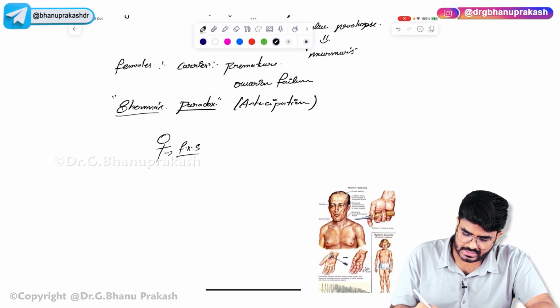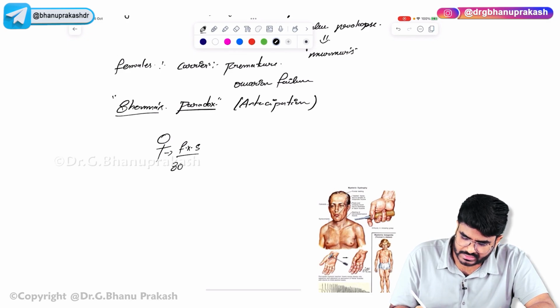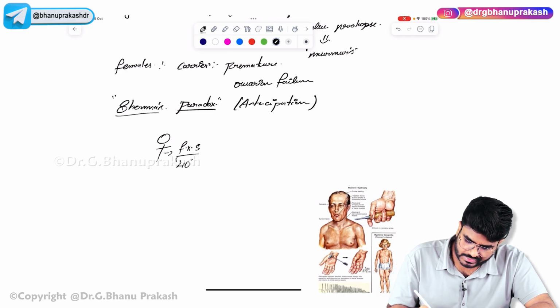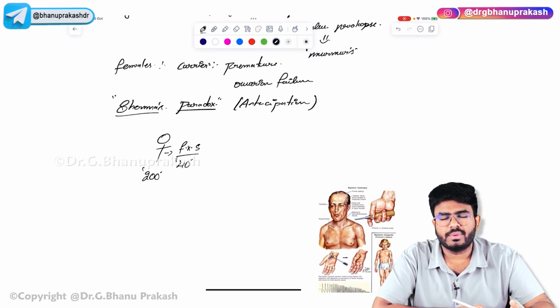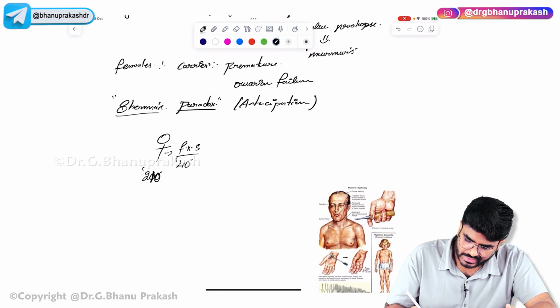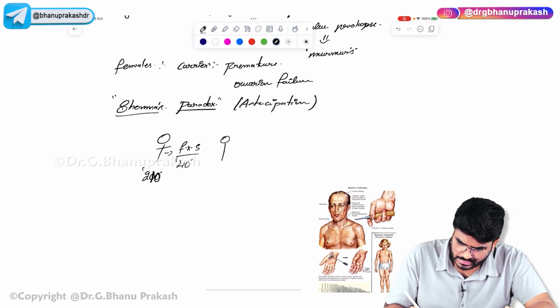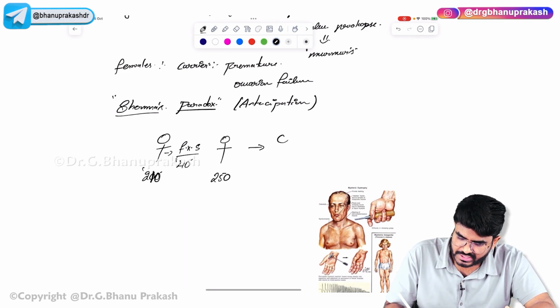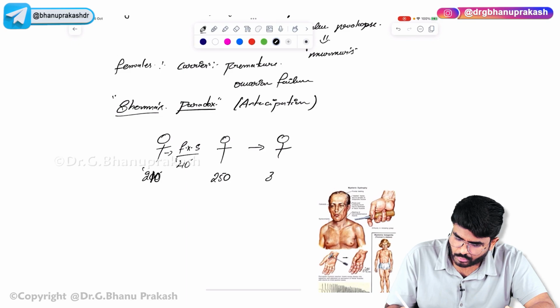He manifested the disease, for example, by 40 years of age. Now he is having, for example, 200 repeats, or 210 repeats. In the next generation, the number of repeats is going to increase.